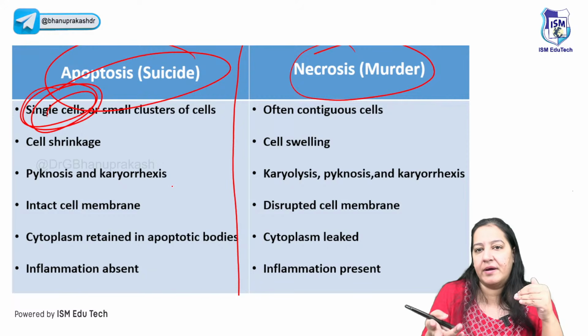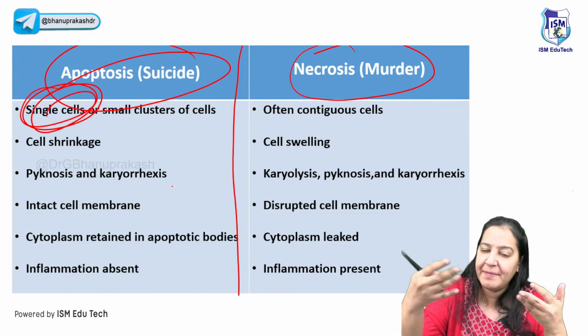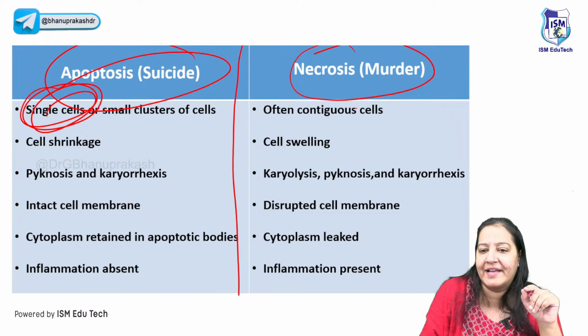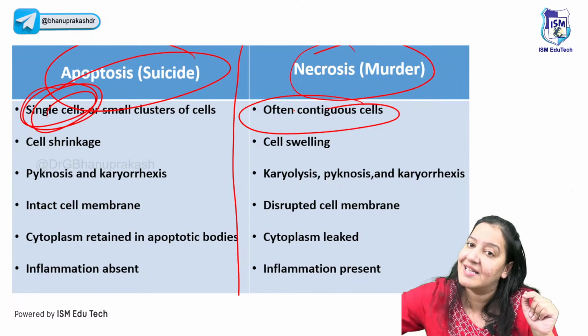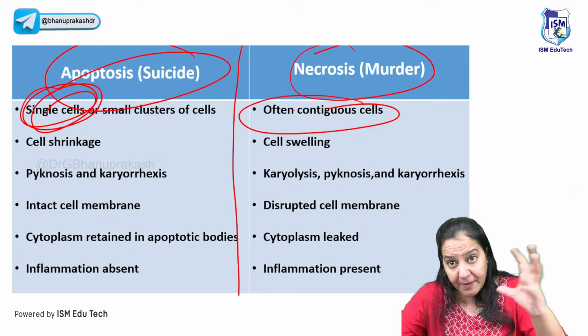But if someone is doing murder, with a gun we can hit multiple persons at a time, right? So murder can be done of multiple persons at a time. You can understand it like that. So necrosis occurs of multiple cells together. Apoptosis occurs of one cell, but necrosis occurs of a group of cells.